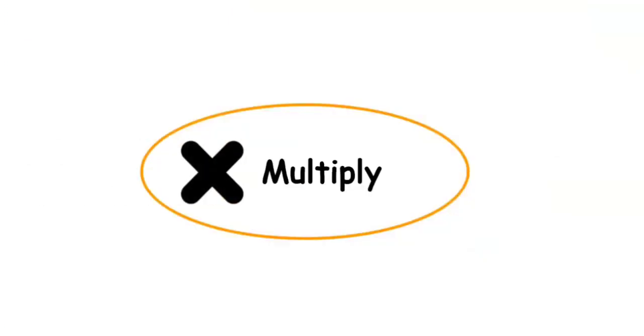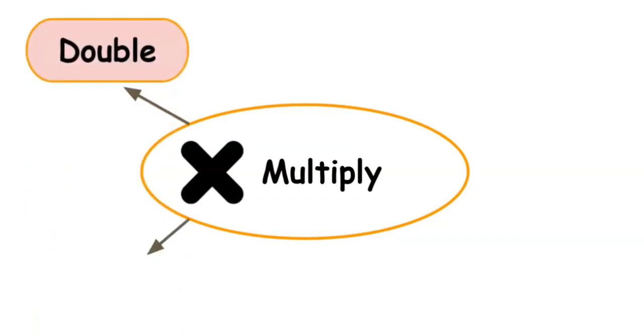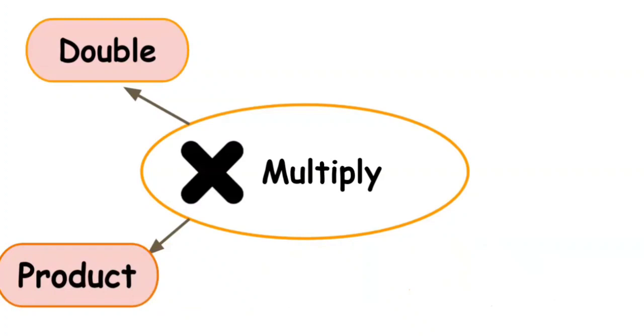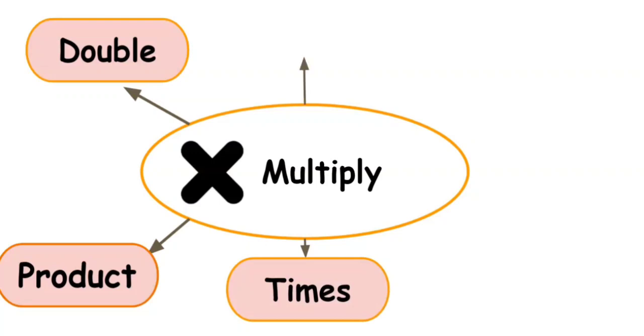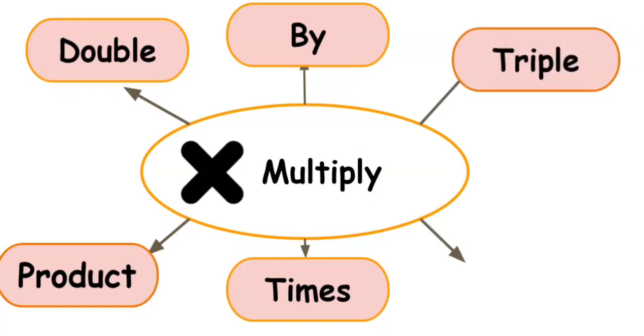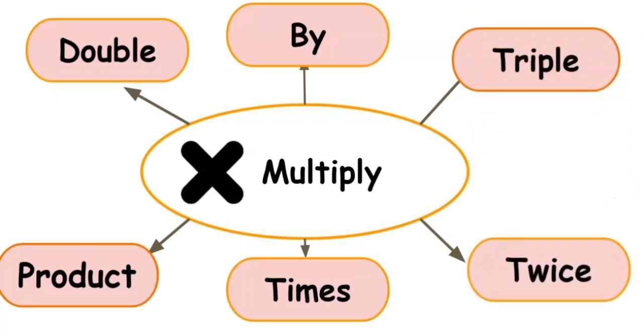So we're looking now at multiply. What are some words that come to mind when we talk about multiply? So yes, we talk about double. We can talk about the product, which is the answer that we get after multiplying two numbers. We can look at a common one, which is times, or another common one, which is by. We can also use the word triple or twice. And these are all words that we're going to use in this video. So whenever we see words like this, it means to multiply. So we're going to use our multiplication sign to replace these words.